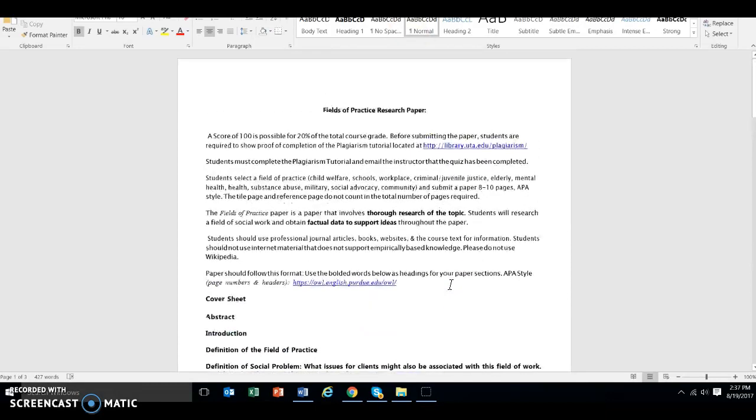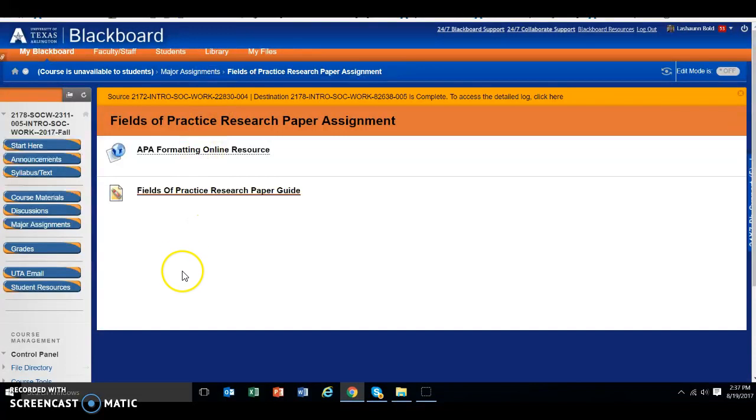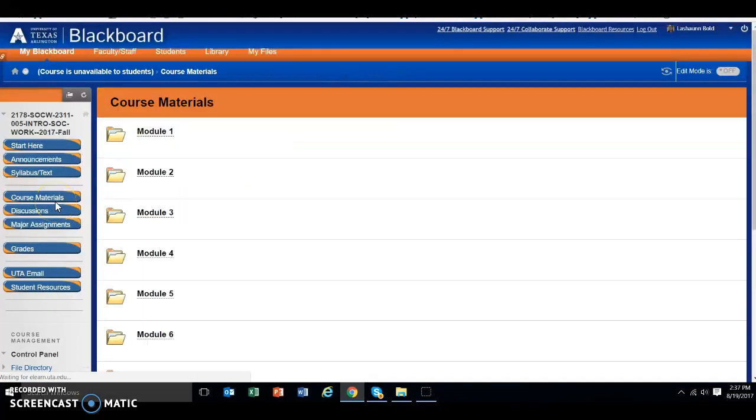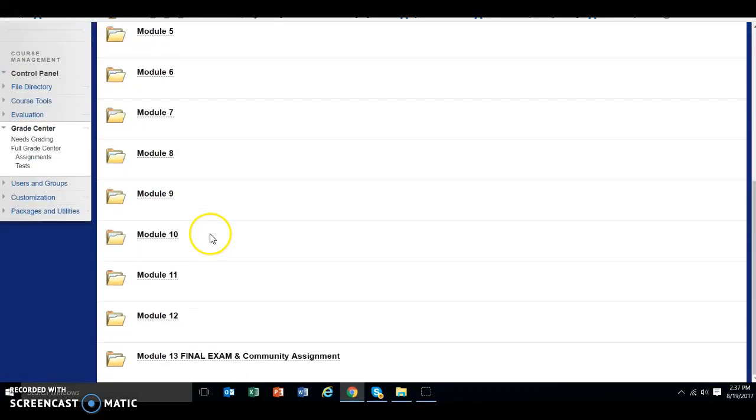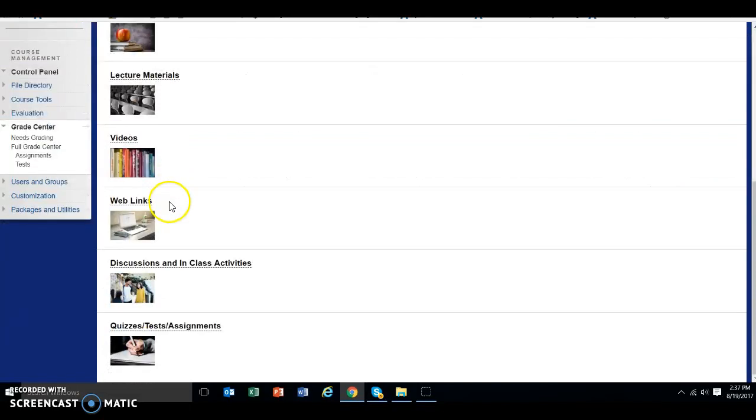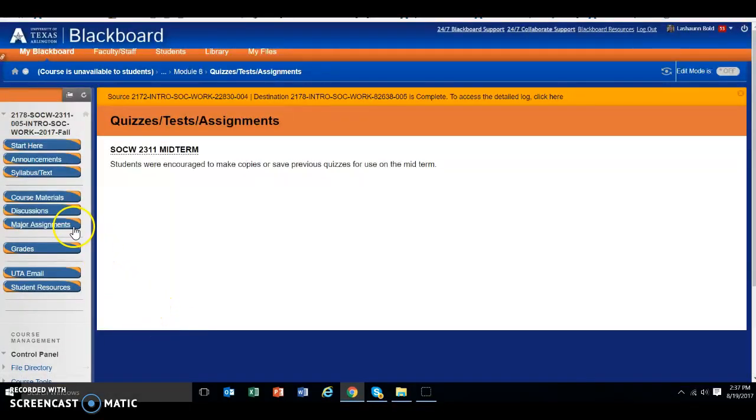If you can't see it correctly and you're not able to use the editing, let me know and I'll repost it in a different way. Okay, let me go back here. I need to make sure that that assignment is posted in the right place, but I will.